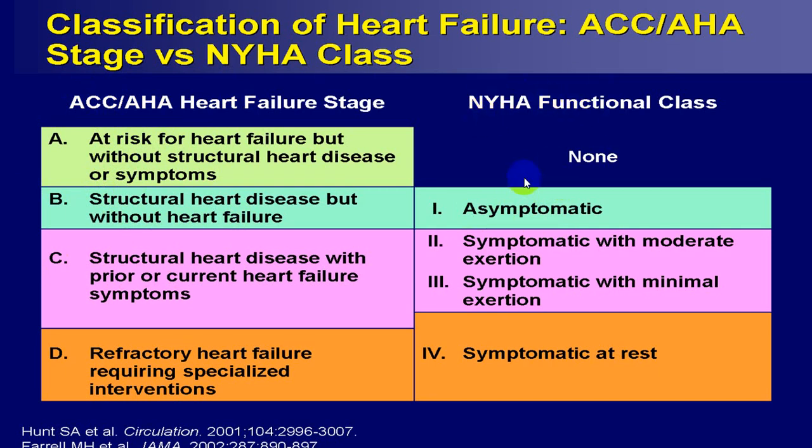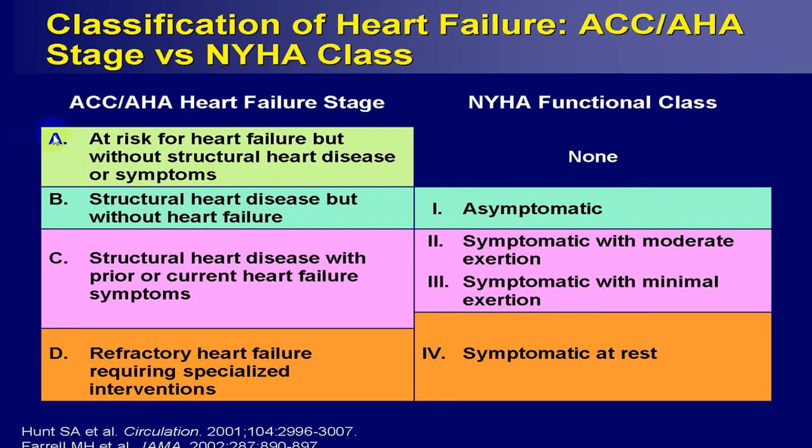According to NYHA classification, grade 1 is absolutely asymptomatic. Here the person does not have any symptoms like dyspnea, edema of feet, elevated JVP, distension of abdomen, etc. So this group very frequently is neglected. But at that stage, if you look in ACC, it is already stage 2, or we call it stage B, where you have structural changes in the heart, but there is no heart failure, meaning ejection fraction is still preserved.